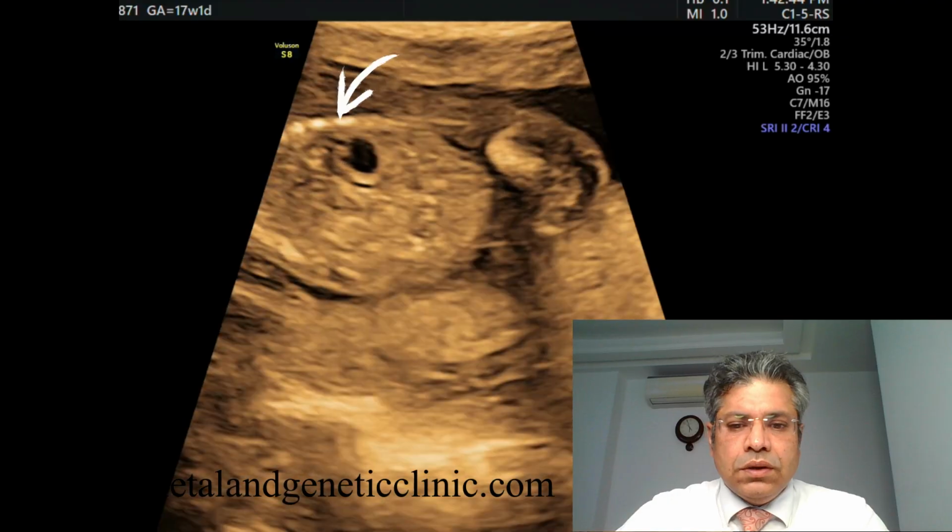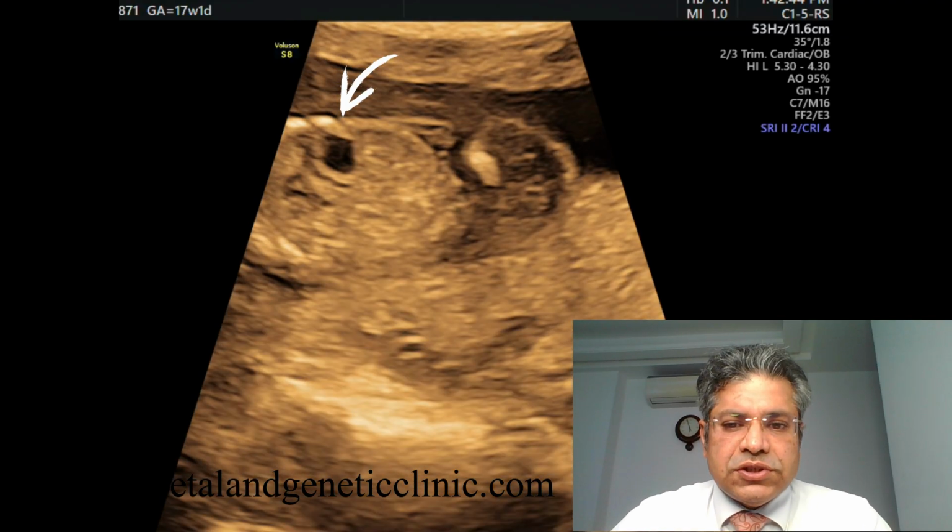Now we're going to talk about a normal variation, right? This is a fetus that we saw at 17 weeks, and we identified something in one of the kidneys, and then we identified it to be a normal variant. I'm just making you see the videos, and then we'll talk about it. So this is the genetic sonogram at 17 weeks.